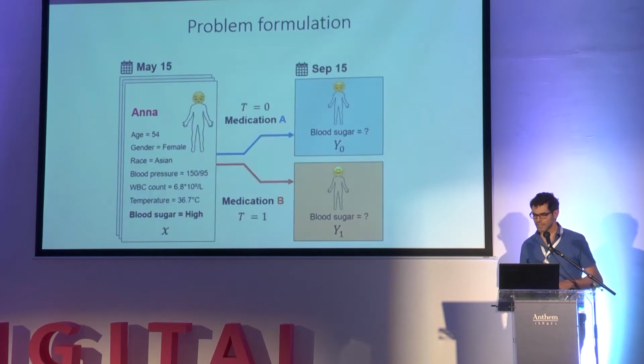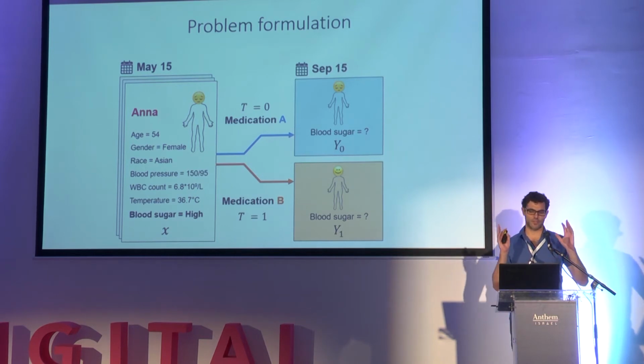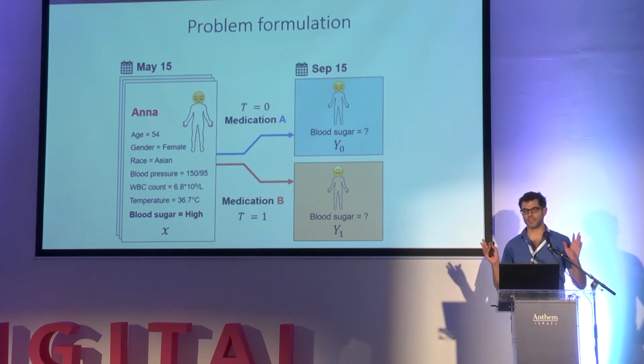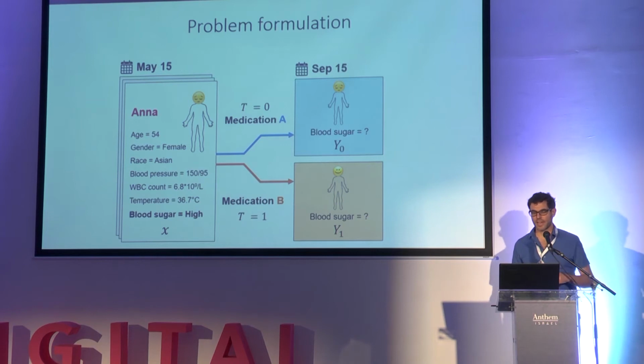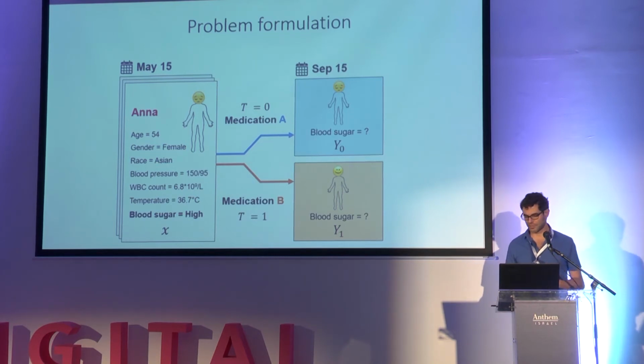And this counterfactual, what would have happened, is one way to define causal effect, in this case on a patient-by-patient level. And the way I frame the problem I'm going to talk about today is just we have a patient, we have her medical record, and let's say we're debating only between two treatments which are currently in use. So we'll call it T equals 0 and T equals 1, T for treatment. And we imagine this patient's two futures. She has two possible futures under T equals 0, under T equals 1, let's say for her blood sugar. And one of the futures might be better than the other. And ideally, we would like to present to the physician, oh, these are the possible futures, make the decision accordingly.